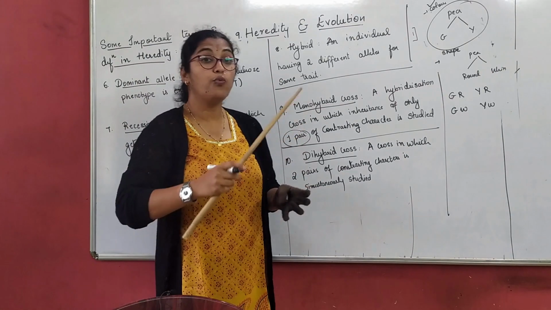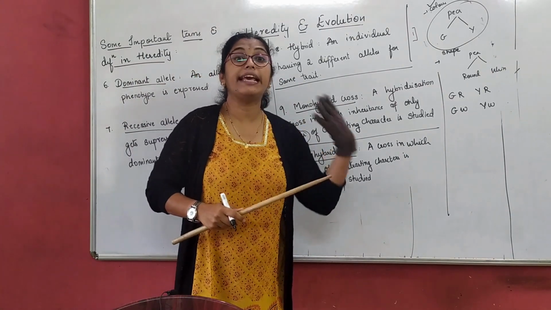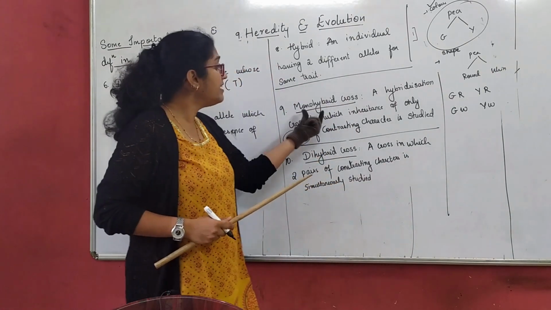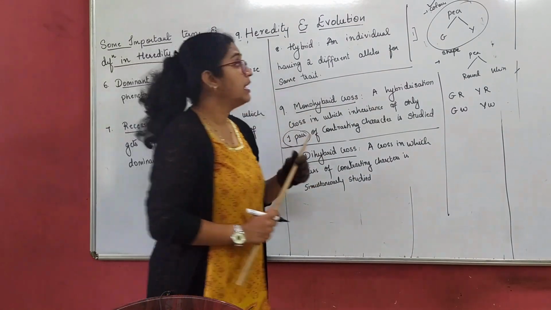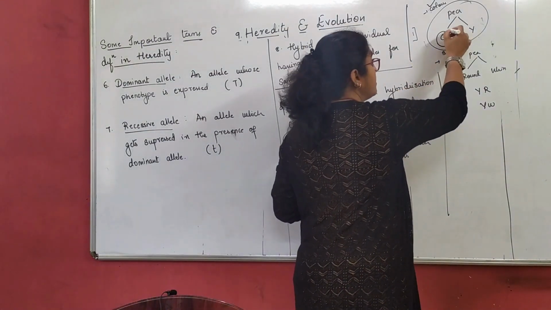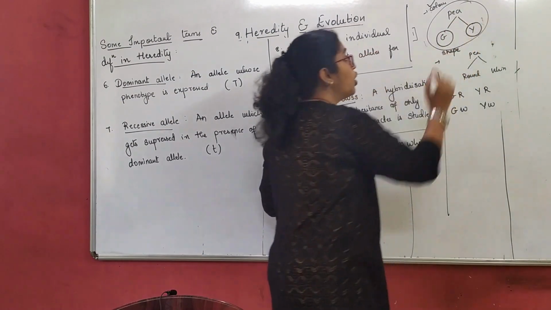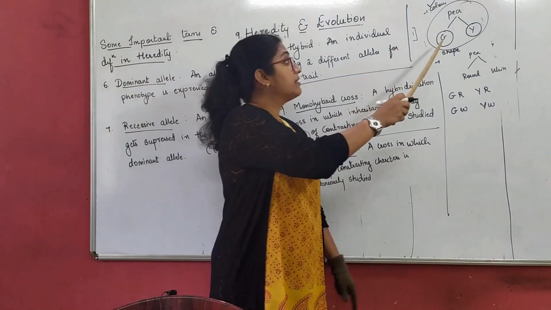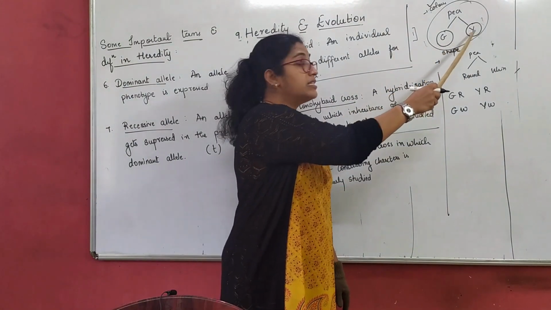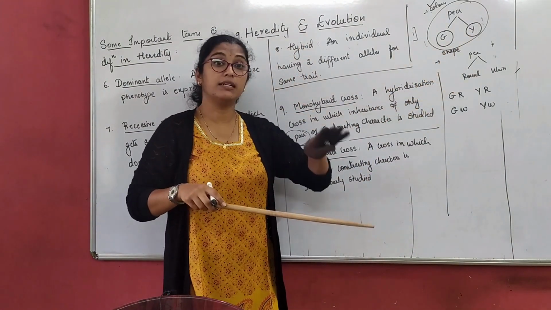That means which of the alleles is getting expressed here. In the monohybrid, I only study one character. I only understand either green is getting expressed or yellow is getting expressed. That means either green is dominant, and yellow is suppressed, recessive.